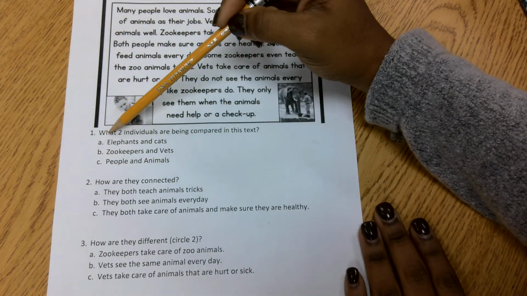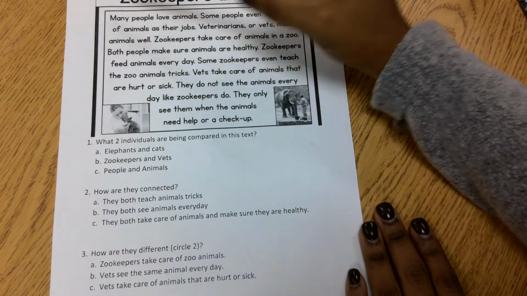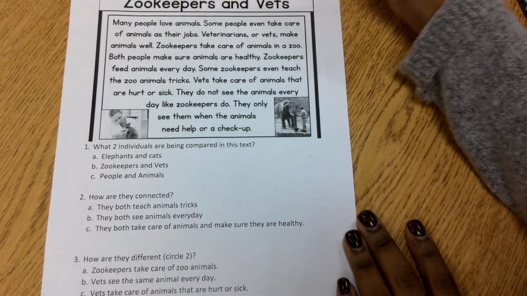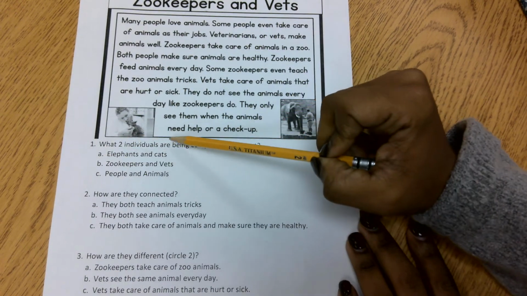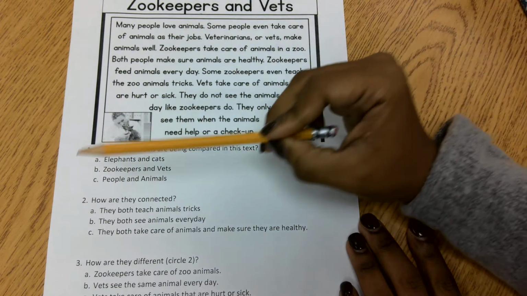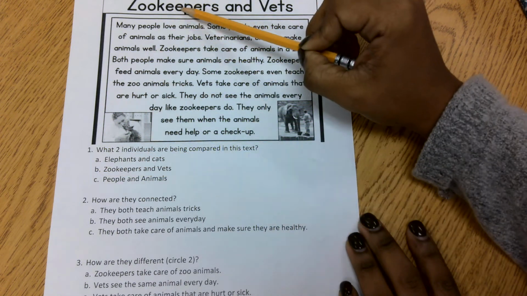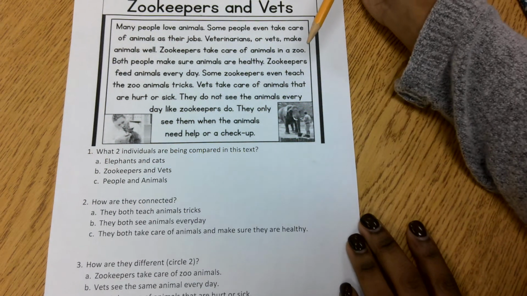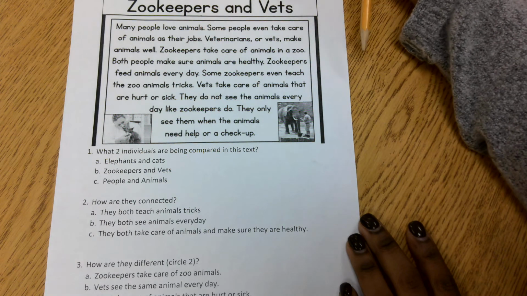Number 1 says, what two individuals are being compared in this text? So what two individuals are being compared? What two things are being compared? Is it A, elephants and cats? Are elephants and cats being compared in this text? B, zookeepers and vets? Are zookeepers and vets the ones that are being compared in this text? Meaning telling us how they're connected and how they are different?